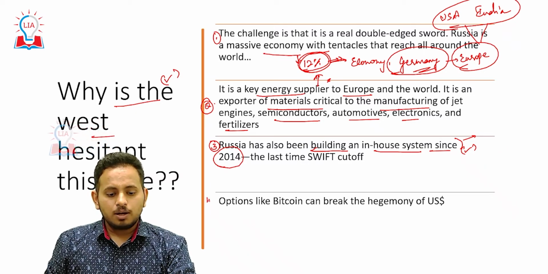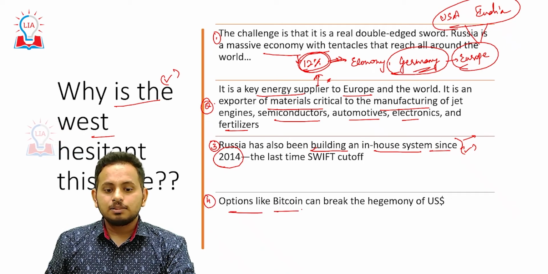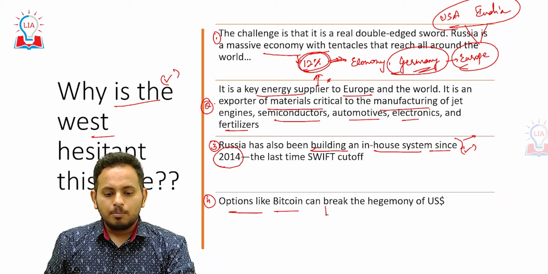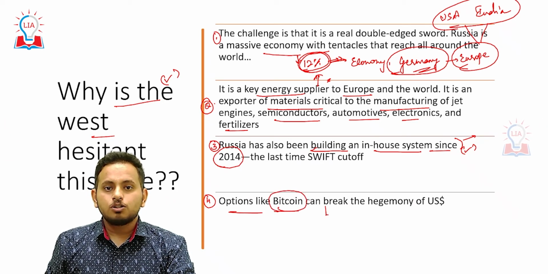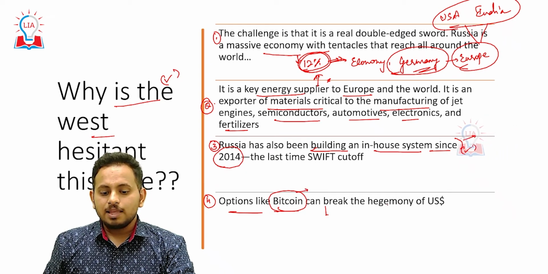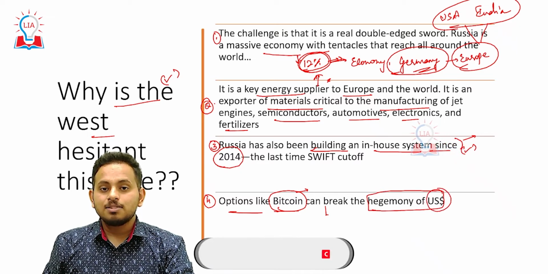And the last one, and the important one that is being talked about recently, is the use of blockchain technology, that is cryptocurrency, Bitcoin. If Russia resorts to transactions in Bitcoin, which has no hassle at all, then the hegemony of the US dollar as the world's currency will be hit.